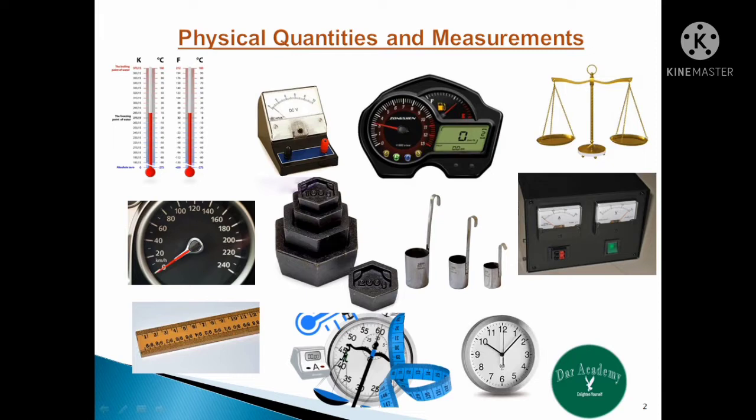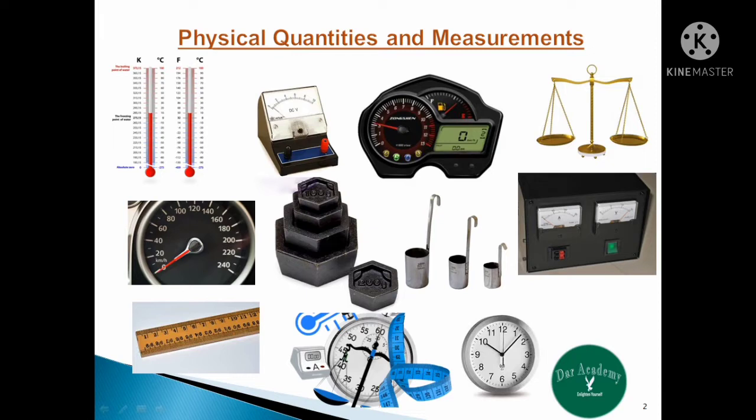Friends, here you see many measuring devices like thermometer, voltmeter, speedometer, clock, ammeter, and beam balance. The question is, what do they measure? The answer is that they measure physical quantities. For example, the thermometer measures the temperature, so temperature is a physical quantity. The voltmeter measures the electric voltage in a circuit, so electric voltage is a physical quantity.